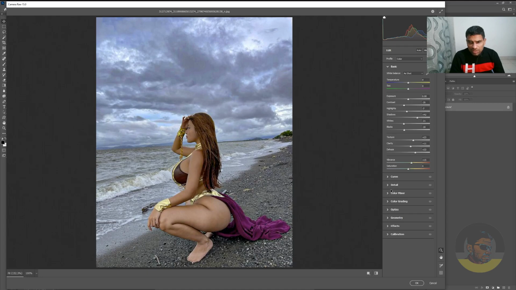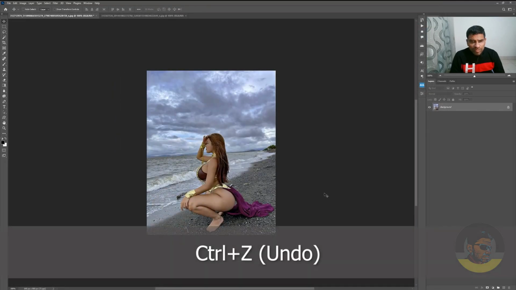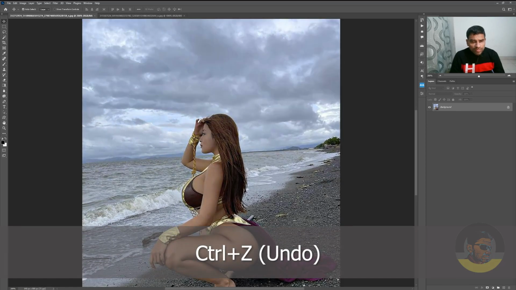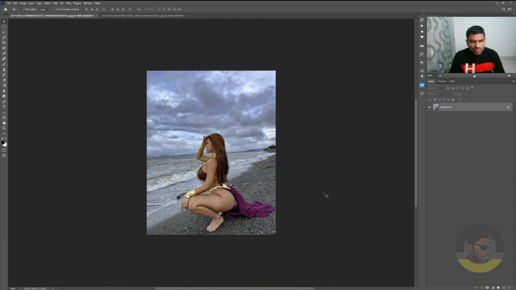If you want, you can also add details by adding sharpness to this image, but I think in our case this is already good enough. So I will just hit OK. If I press Ctrl+Z to undo this, here was the before, and Ctrl+Shift+Z to redo, here is the after, before and after. So that's how you fix an underexposed image in Adobe Photoshop.